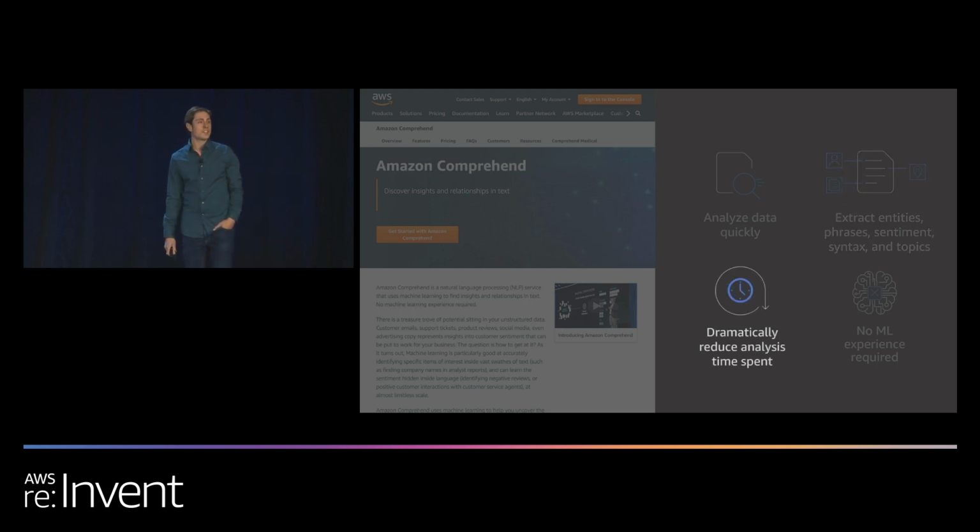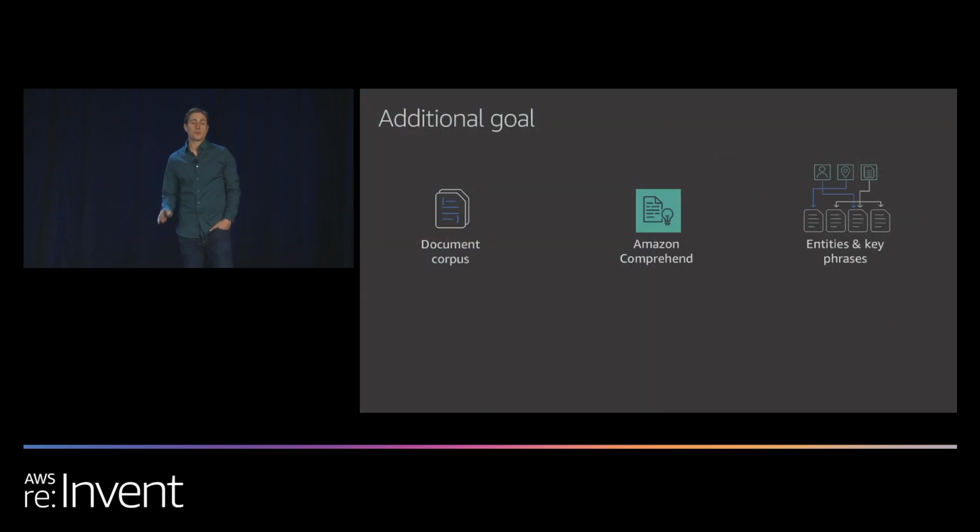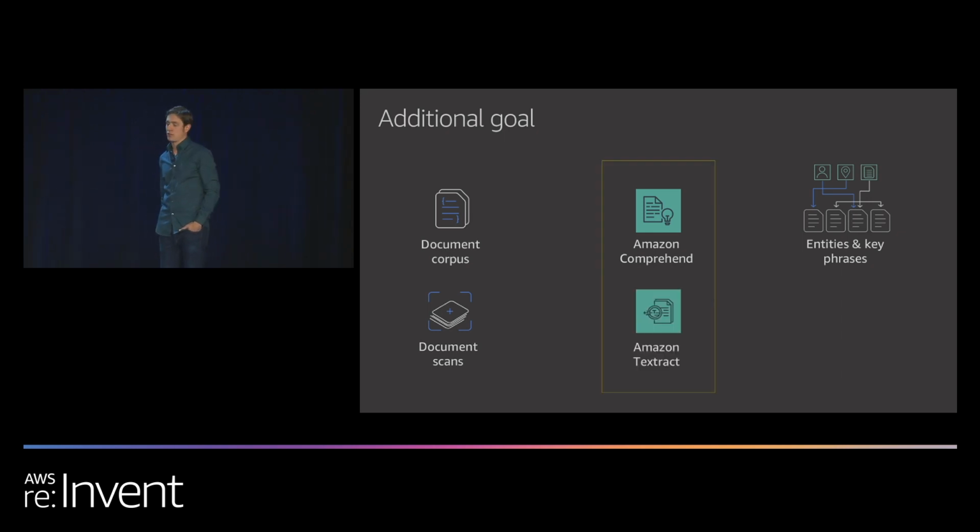Dramatically reduce the amount of time it takes to perform an analysis. Remember, this investigation took more than 4 years in the early 2000s. And my favorite part, no prior machine learning experience is required to use this service. Great. So we now have a way to analyze all of our electronic documents. But we need a way to process those paper documents that are hidden around the office. Remember, we recovered more than 500 boxes of them. To do that, we need to scan the documents and extract the text. Enter Amazon Textract.